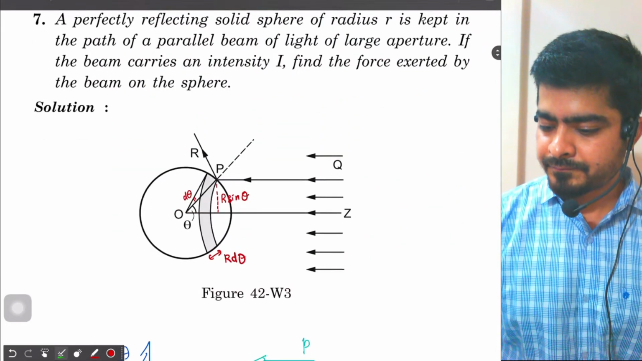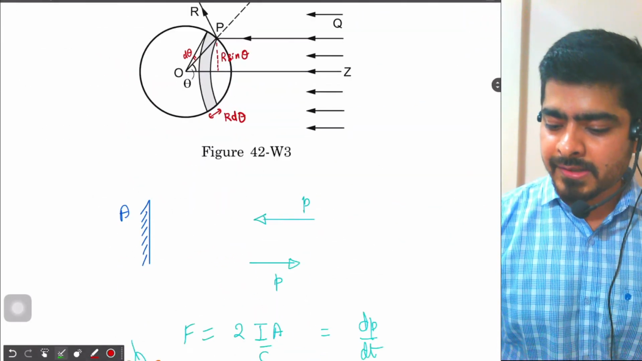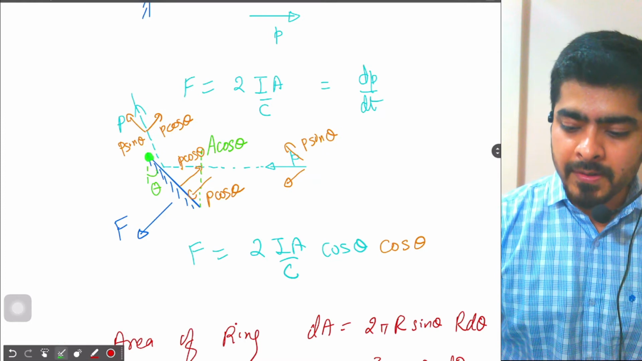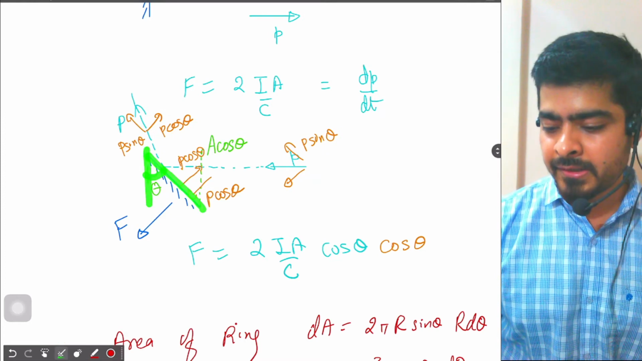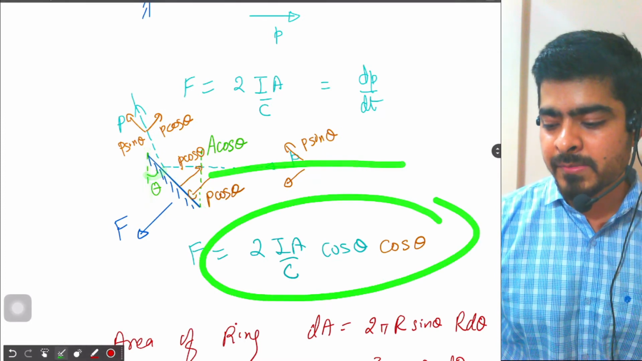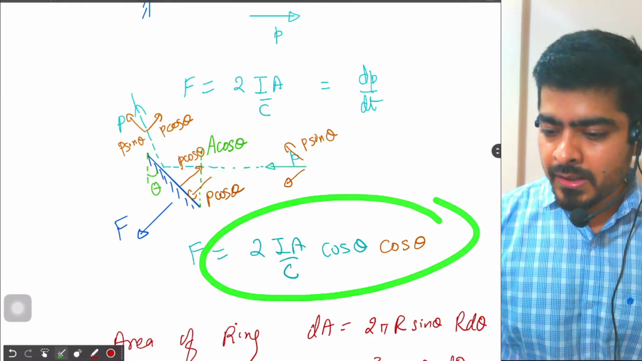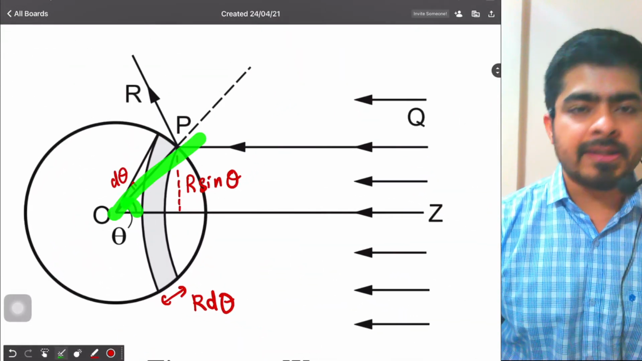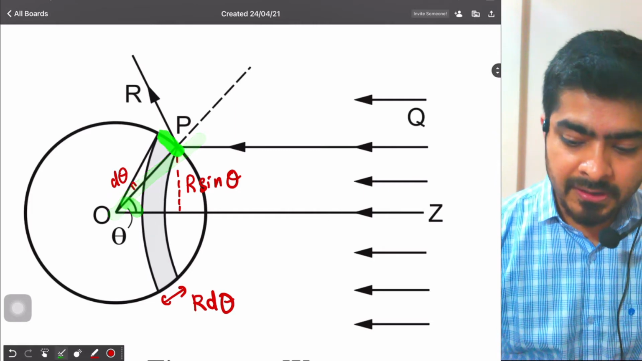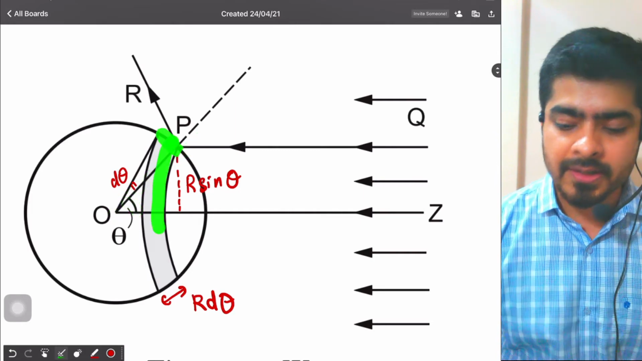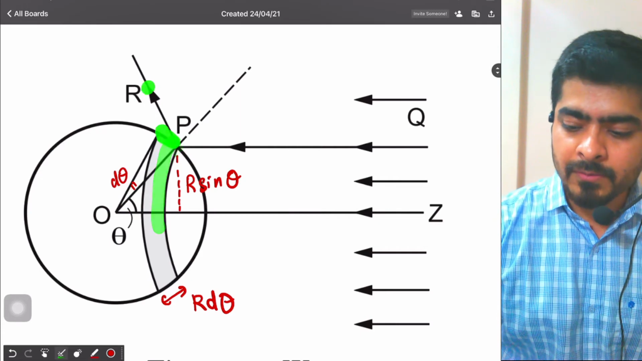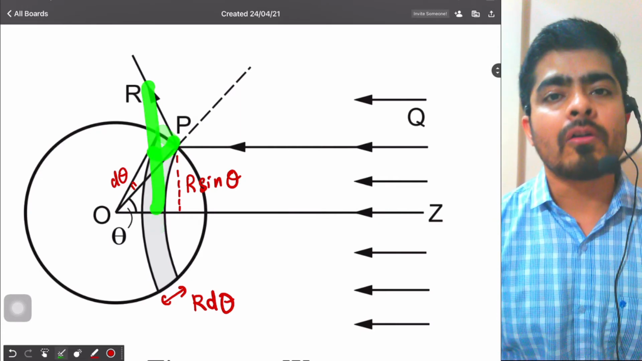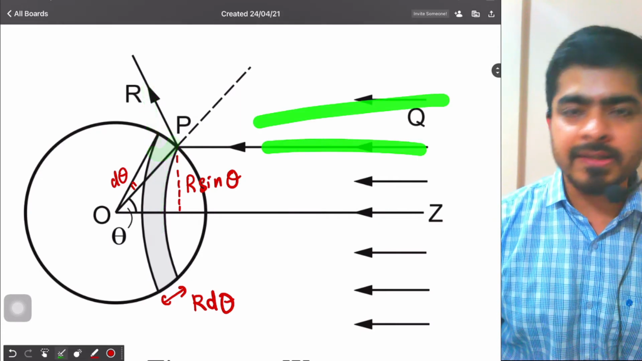Now, like I discussed, if this mirror is making angle theta with the vertical, then the light falling on it will apply this much of force. Okay. Here also the same thing is happening. This radius is making angle theta with the horizontal. Then the face of the ring will be making angle theta with the vertical, and light is falling on it like this.